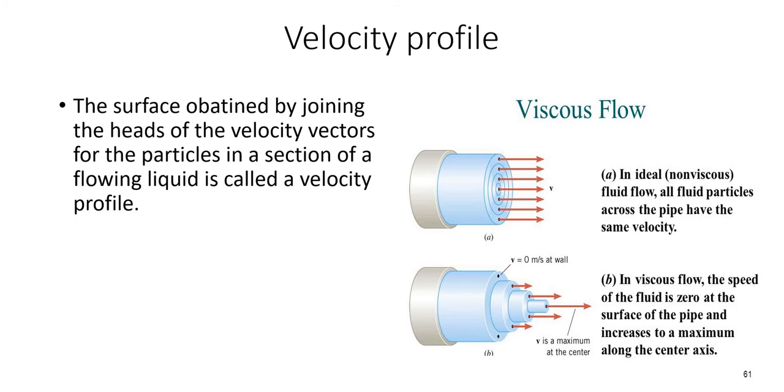So if we join the heads of the velocity vectors, we will get a parabolic surface. So in the case of a non-viscous fluid, the velocity profile is a plane surface, and in the case of viscous flow of a fluid through a pipe, the velocity profile is a parabolic surface.